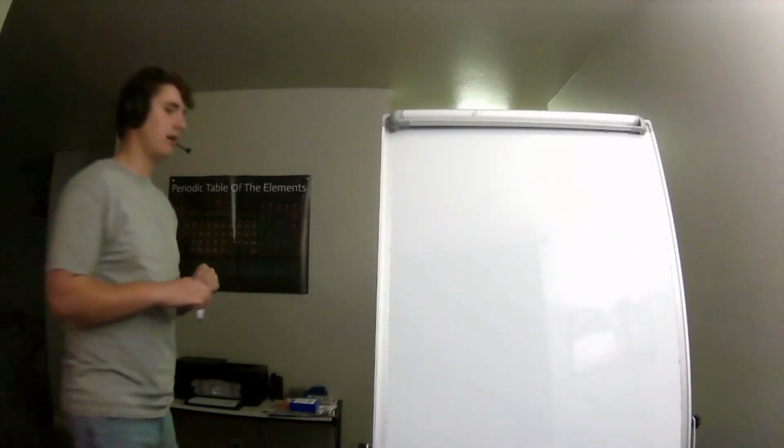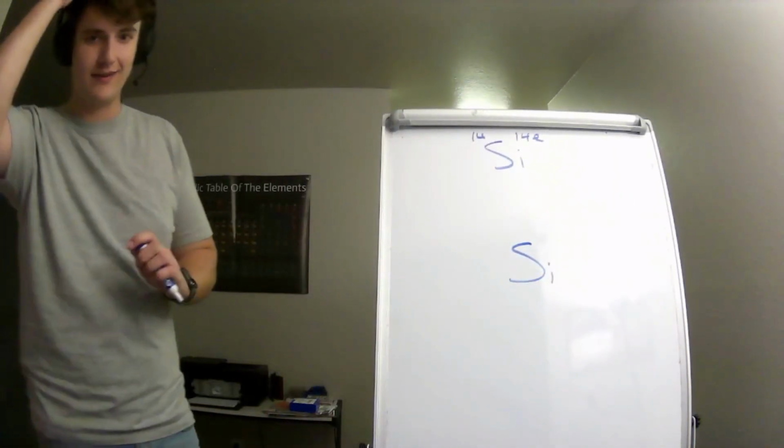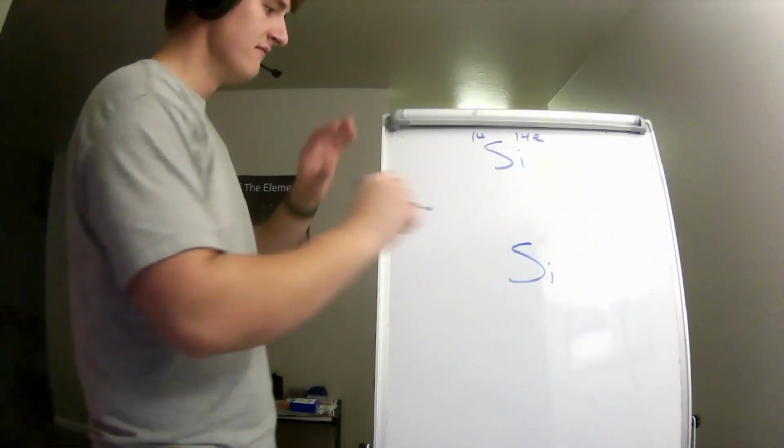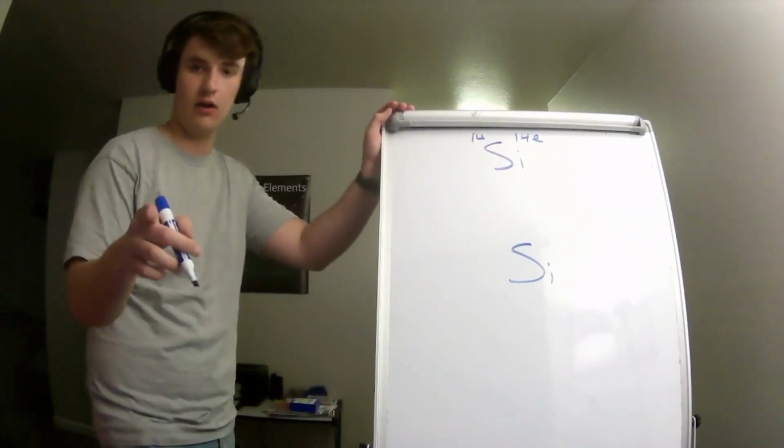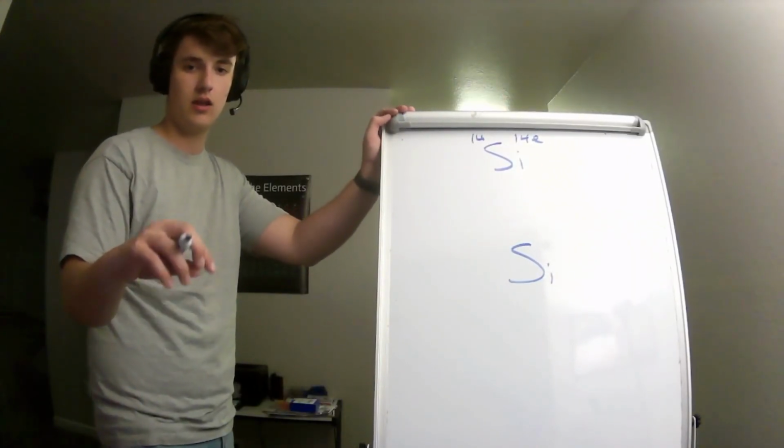Last one that I want you to do is I want you to tell me if silicon, which is number 14 on the periodic table, which has 14 electrons, is happy, and how many electrons are in each shell. Okay? So pause the video. Do this really quick in your notebook. I hope at least one of you is doing it in your notebook. Probably not, because I'm a loser. Sorry. Silicon. Pause it. Go. Draw it. And we're back.